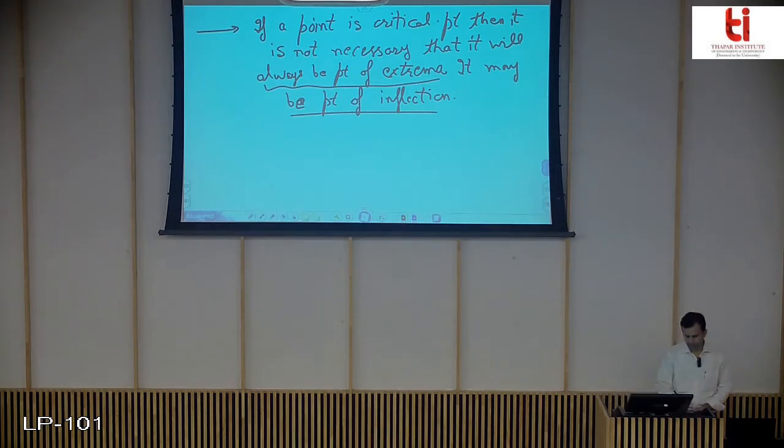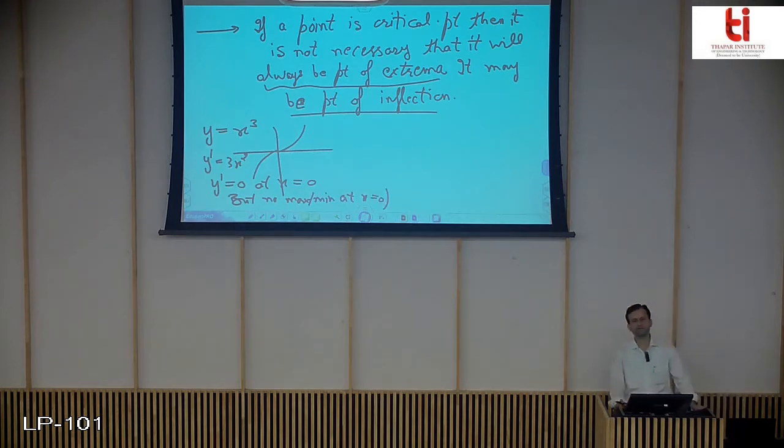For an example, say y equals x cubed. You have y dash equals 3x squared, and y dash equals 0 at x equals 0, but there is no maxima or minima at x equals 0. You can see x equals 0 is a critical point because for y equals x cubed at x equals 0, f dash is 0. But you can clearly see from the figure that at x equals 0 you do not have any maxima or minima. Rather, it is an inflection point.